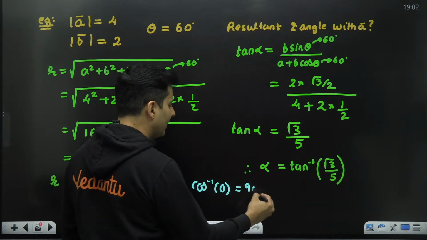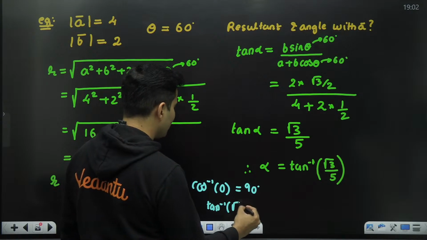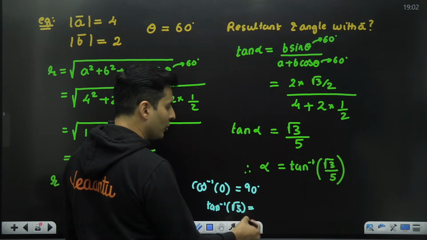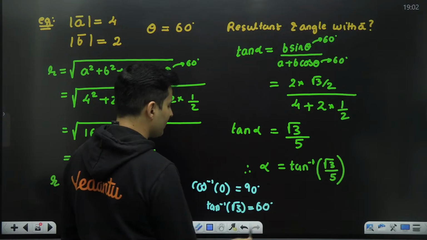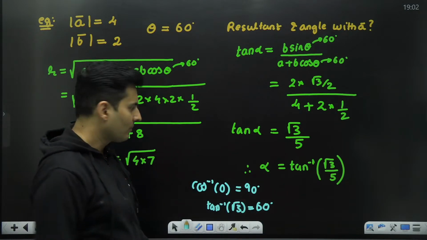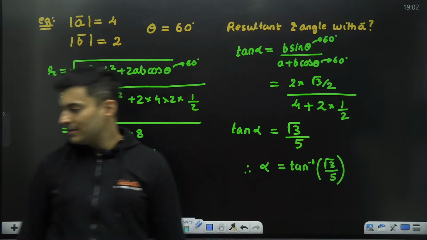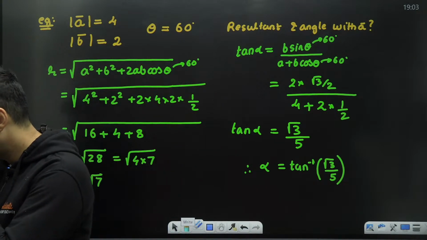I know it is 90 degrees or pi by 2. Or tan inverse of root 3: whose tan is root 3? We know it is 60 degrees or pi by 3 radian. That is the meaning of the inverse functions of tan, cos, sine, etc. Is this absolutely clear, everyone?